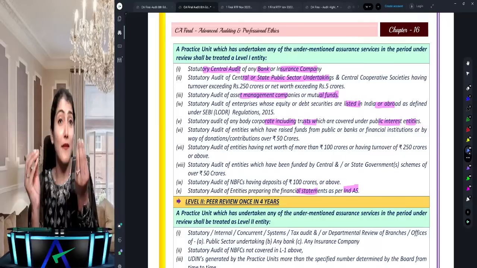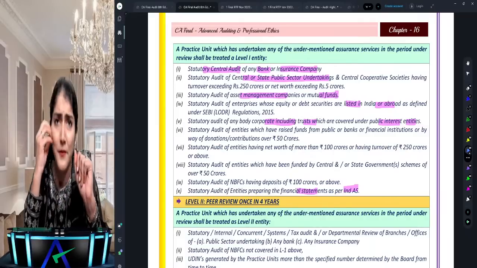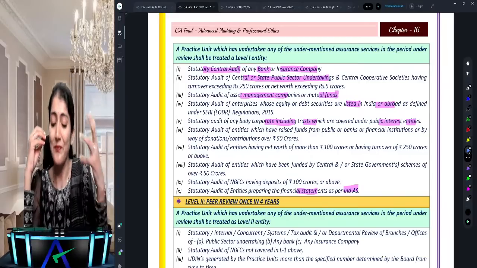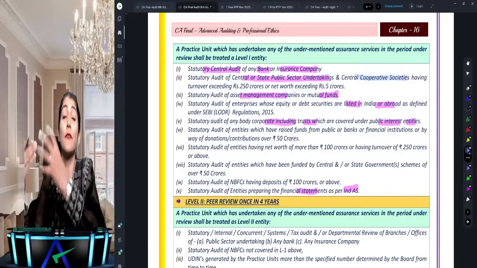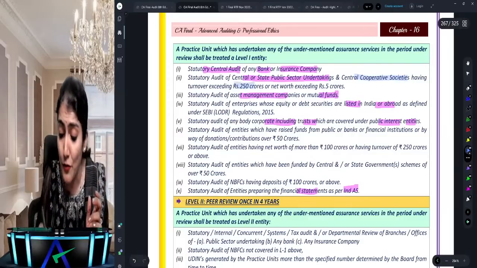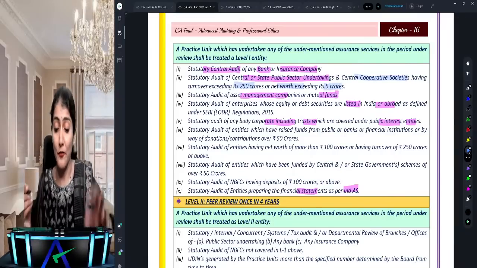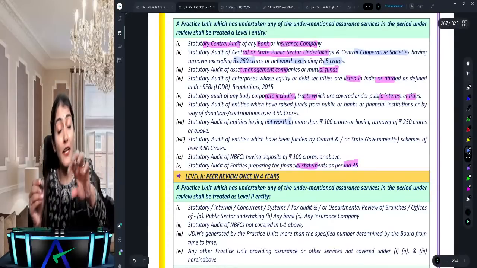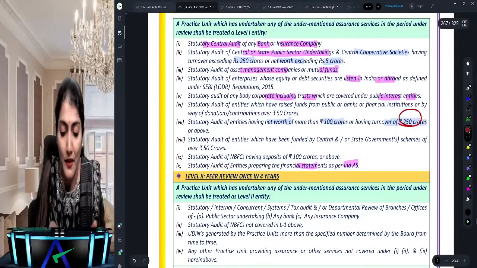Then there are some numbers given over there. Those numbers are important, because in MCQs they always check on numbers, and you see so many questions coming regarding the numbers only. So Central Cooperative Society: if you are doing the audit of a CCS having turnover exceeding 250 crore or net worth exceeding 5 crore. It says audit of any entity having net worth of more than 100 crore or turnover of 250 crore. So this 250 crore is the same.